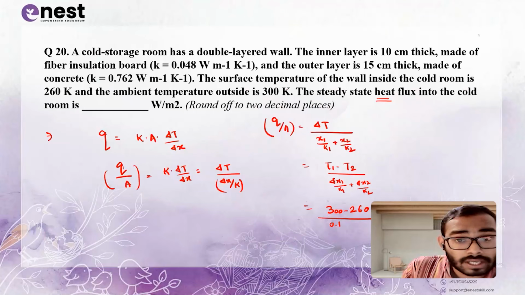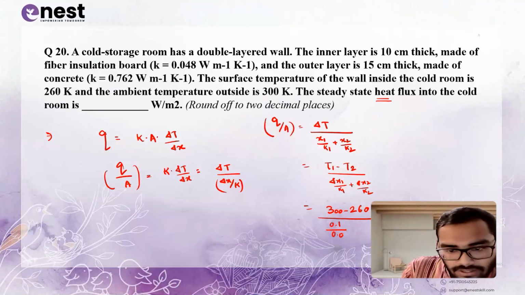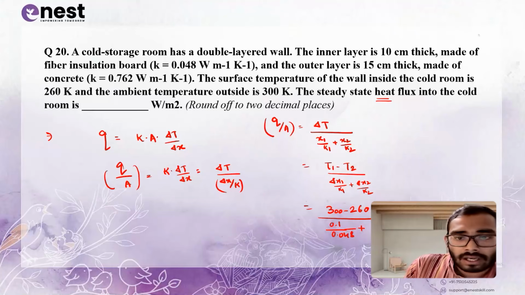I have told you any unit can be given in your paper, but when you are solving the problem, you have to convert it into SI or MKS or standard unit. Okay, so 10 centimeter is 0.1 meter upon K is 0.048 plus outer layer is 15 centimeters, so 0.15 upon